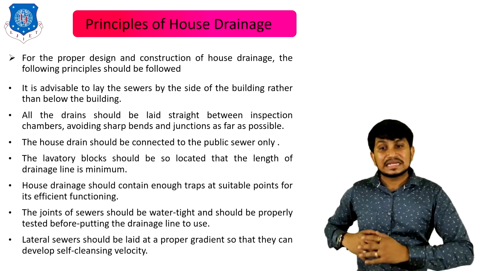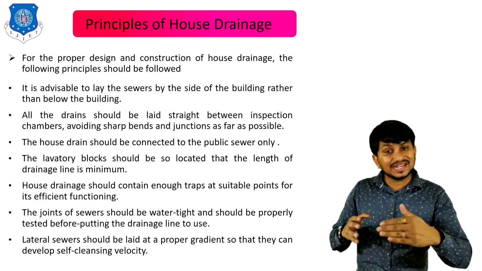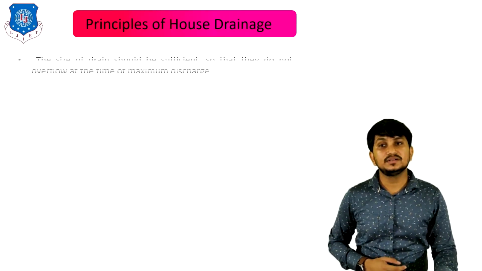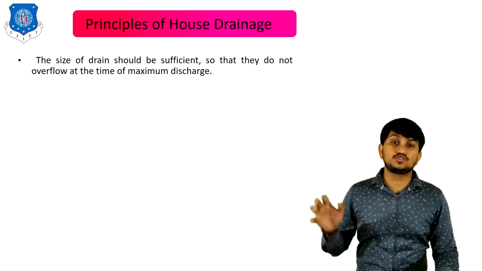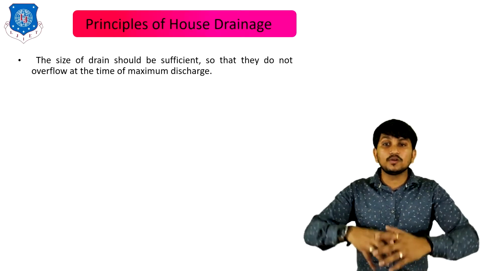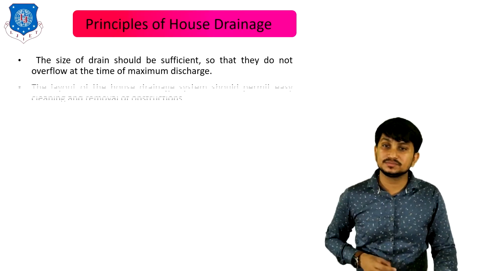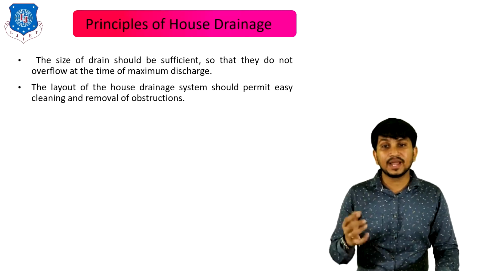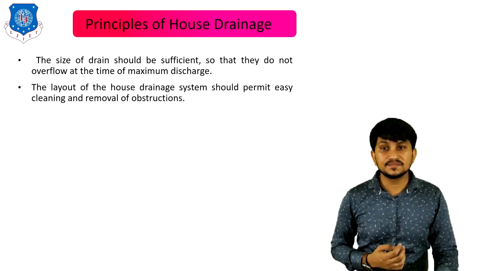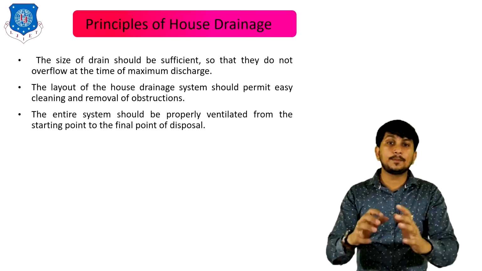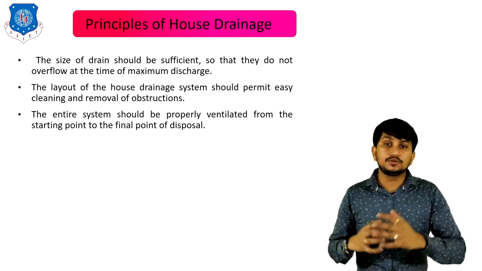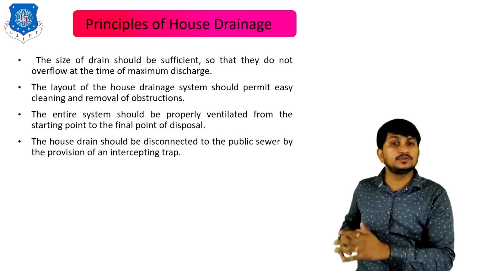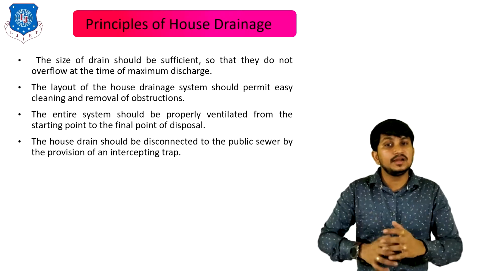The joints of sewers should be watertight and should be properly tested before putting the drainage line to use. The lateral sewers should be laid at a proper gradient so that they can develop self-cleansing velocity. Next, the size of drain should be sufficient so that they do not overflow at the time of maximum discharge. Next, the layout of the house drainage system should permit easy cleaning and removal of obstructions. The entire system should be properly ventilated from the starting point to the final point of disposal.